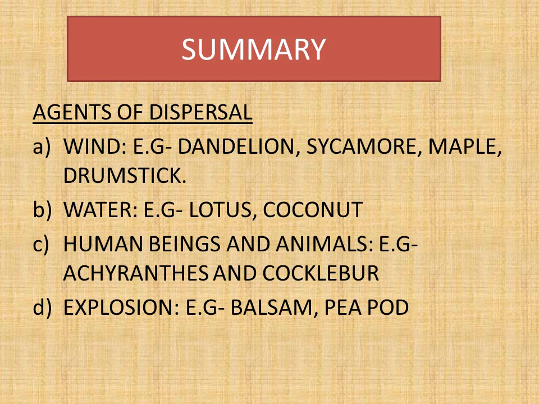Children, now we have finished with lesson number 4 and let's quickly take a look at what we had learned in this video. We learned about the various agents of dispersal. What were they? The first one was wind. Example is dandelion, maple, drumstick and sycamore. Next is water. Example is lotus and coconut. Human beings and animals. Example is acaranthus and cockleburr. And explosion. Example is balsam and pea pod.